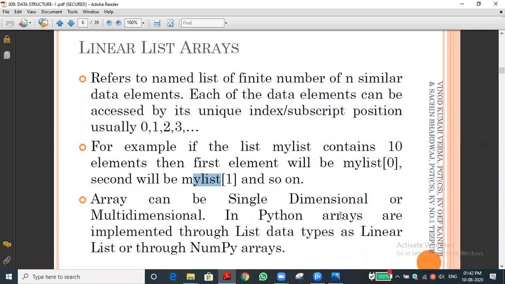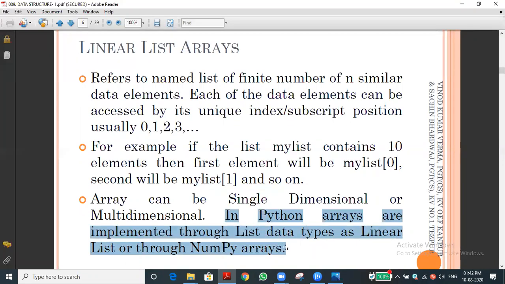But in Python, that is the main thing that comes last. Harith asked one question, I will answer this one. In Python, arrays are implemented through lists. In Python, there is no concept called array. Instead of that, we use the list data type to store such data. Data types are linear lists. Instead of array, we use a linear list, or numpy arrays. In Python, one concept is there, numpy. Numpy is a module.